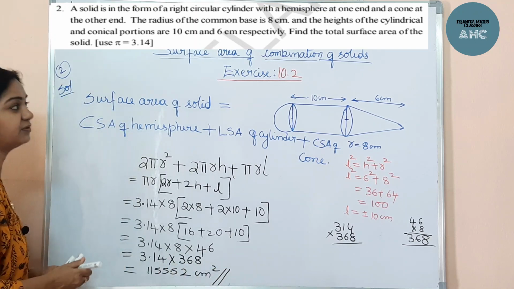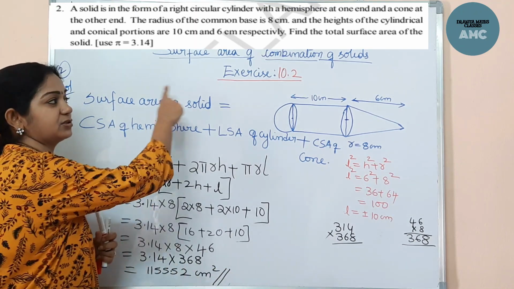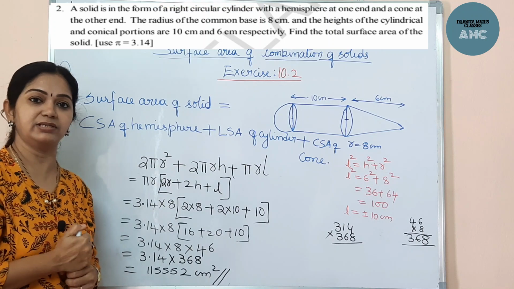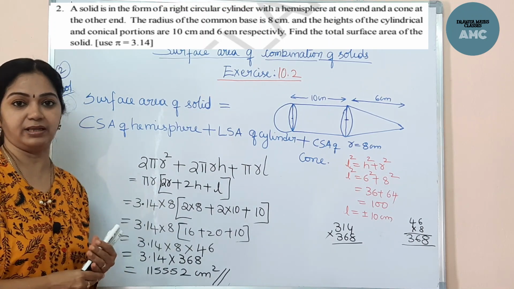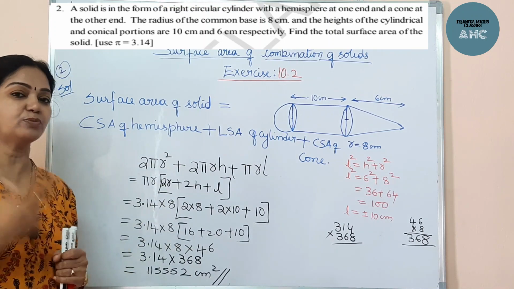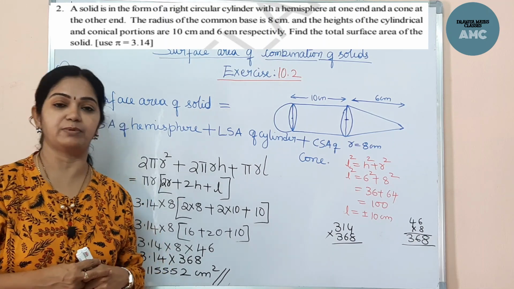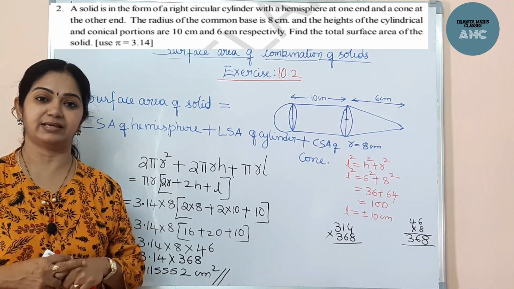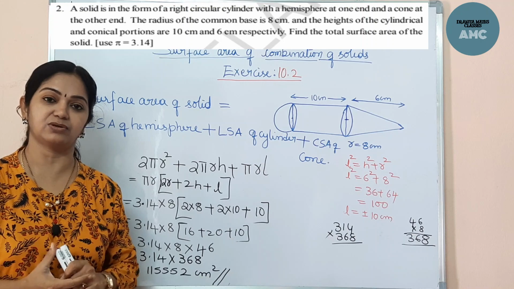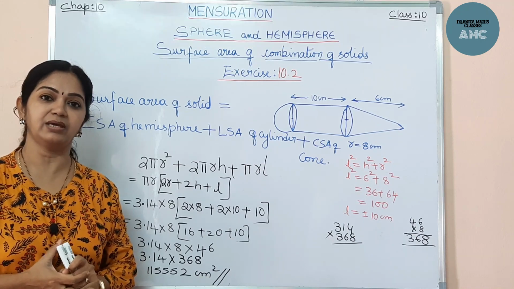Like this we can find the surface areas of combinations of solids using the formulas. Here I have done 2 problems for you. The rest of the problems we will do in our next class. Hope you understood today's concept. Practice the problems. Thank you.